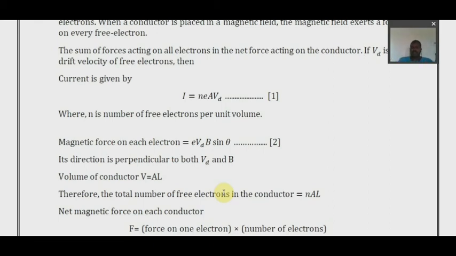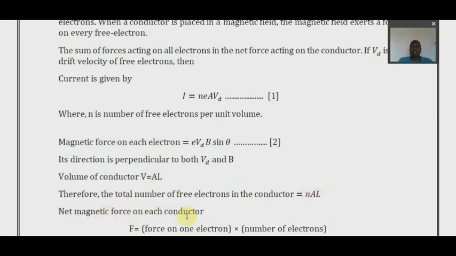So to find out the total number of electrons, we are considering its volume. Therefore, the total number of free electrons in the conductor is N, the number of free electrons per unit volume, multiplied by the volume. It can be any volume, but in this case it is the product of area into length. So N into A into L.